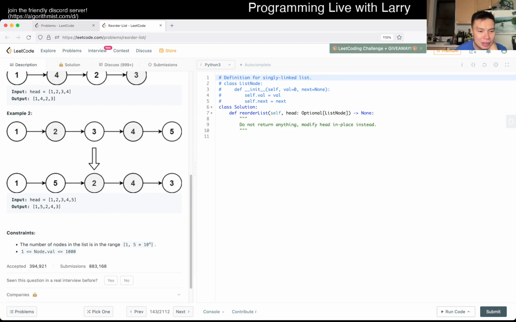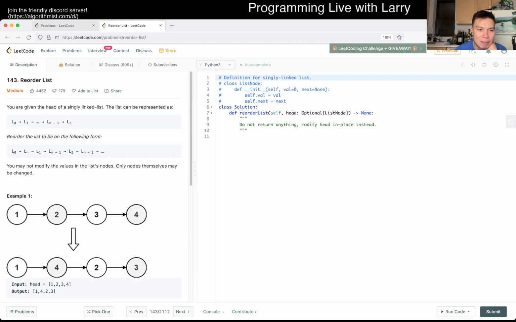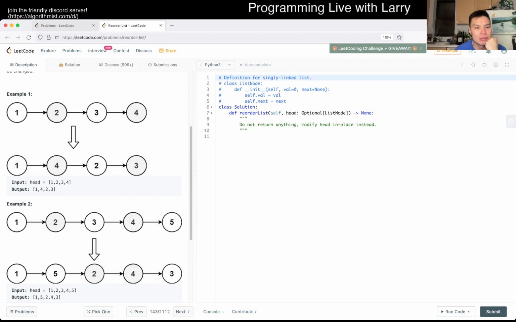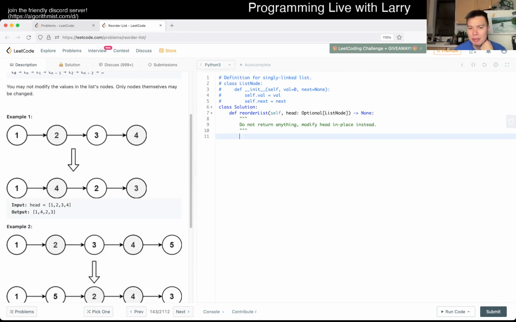Can I do this in a better way in terms of space? I don't know, to be honest, because there's no way to walk backwards, right? So I think I'm going to try doing that, and then we'll see what happens. We can maybe learn from it to see if there is an all one space one. I don't know if I could prove the lower bound on this one, at least for space.